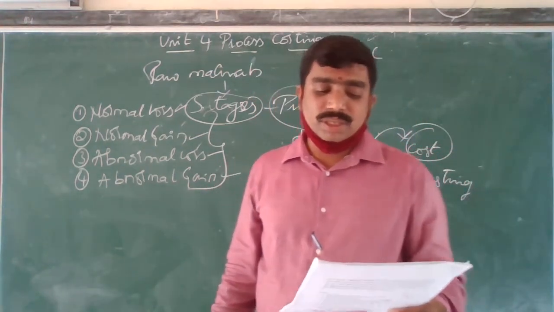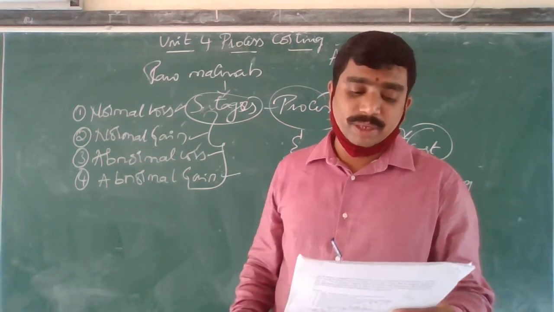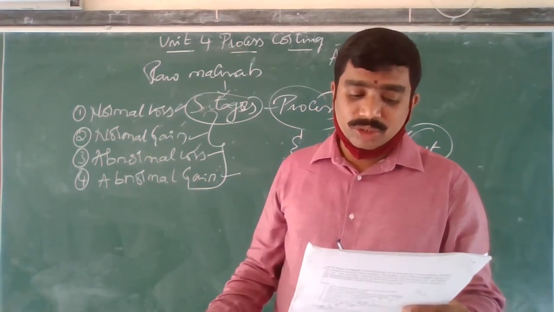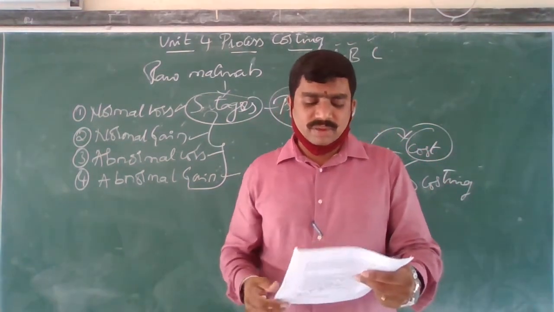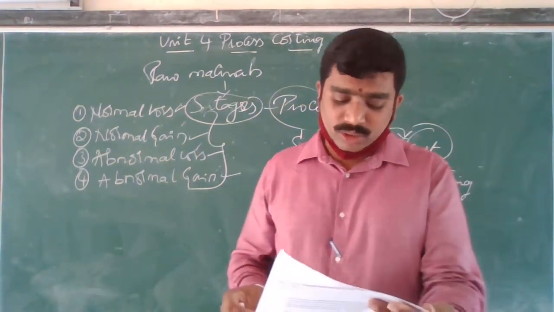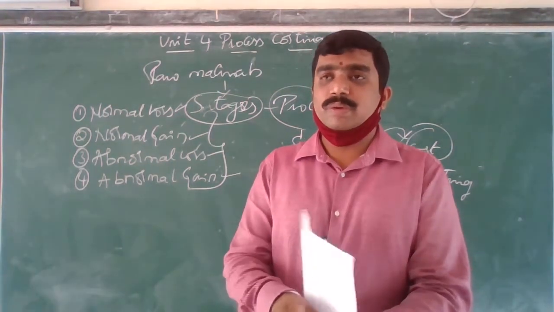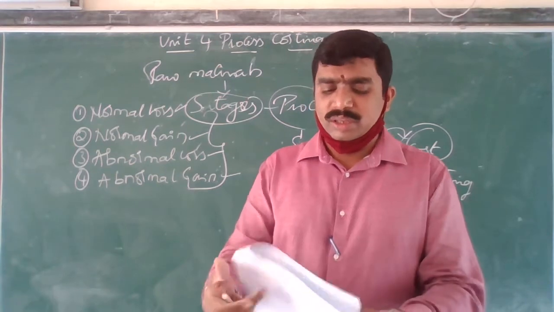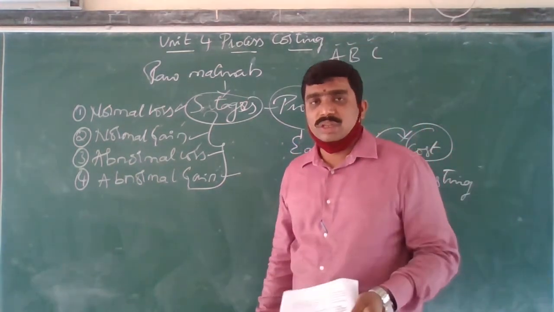The final product is the result of a sequence of processes and the cost accumulated by the process, and it is standardized and homogeneous. Then cost per unit is average cost. We have different points in this. You can go through that, and the difference between job costing and process costing, you can also go through. It is not much considered here. Then the process costing procedure is also given in the material.